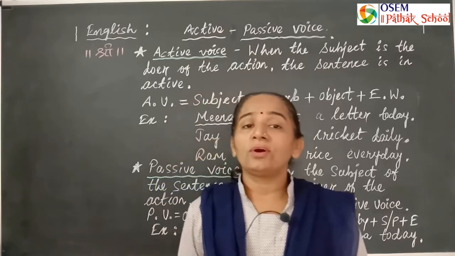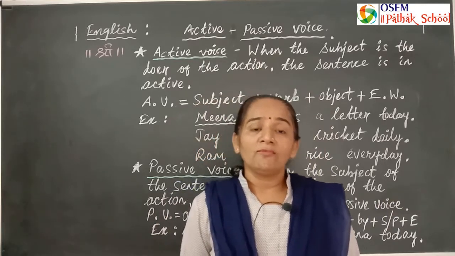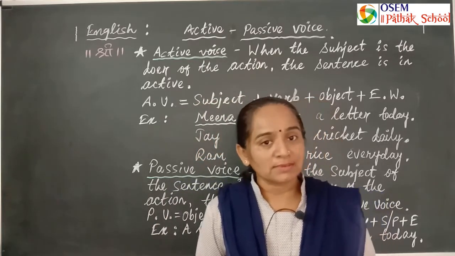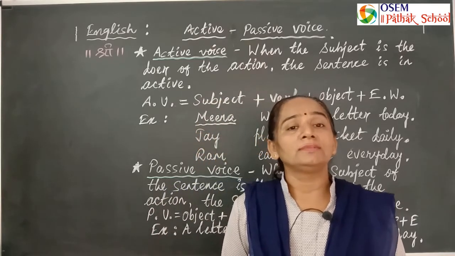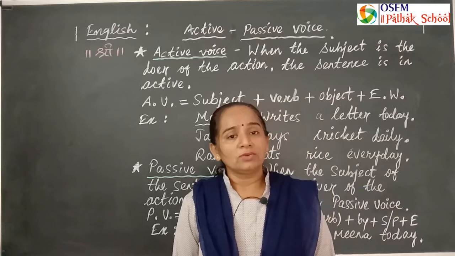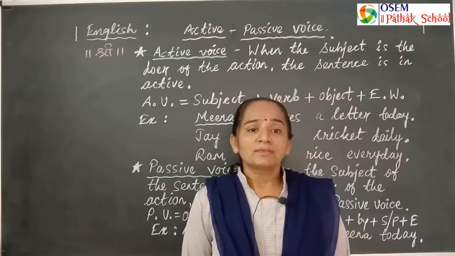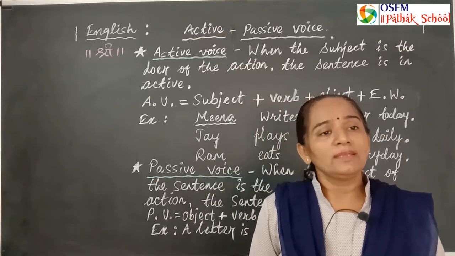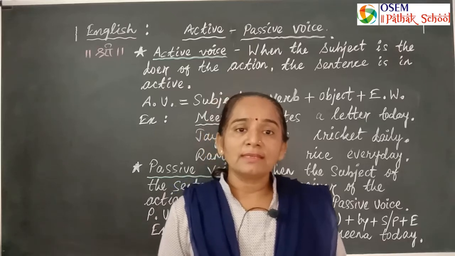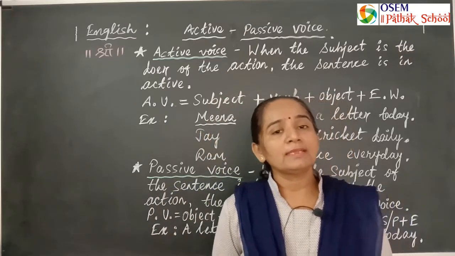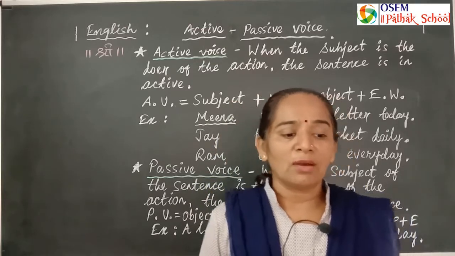Active voice means the doer of the action is the subject. When the action is done by the person, it is called active voice. Passive voice is when the doer of the action is not the subject, and the action is received by someone or by the object. Simple present tense, continuous present tense, perfect present tense and all the modal auxiliaries are used in active passive voice. Let's learn properly.